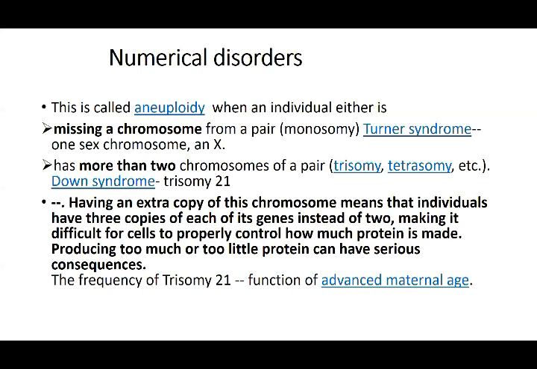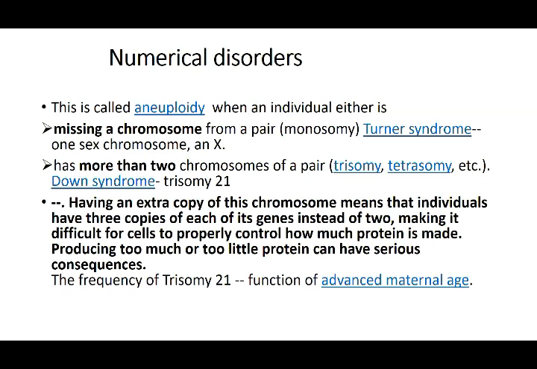Producing too much or too little protein can have serious consequences. So it disturbs the level of protein, when the cell cannot balance out the amount of protein material. That leads to an abnormality or some consequences develop when there is less protein or more protein.